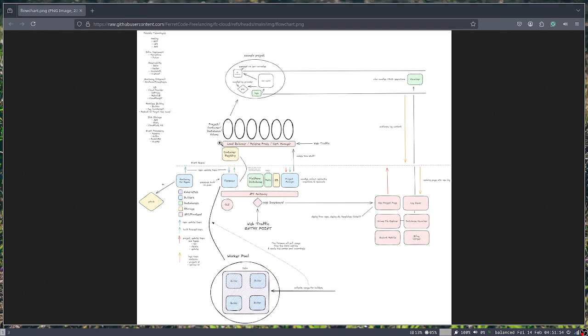This is pretty much just the high-level overview of the architecture, and as always, it's subject to change because it's still fairly early in the development cycle. But yeah, I've been having a lot of fun with this project, and I hope that I'll be able to document it as I go.